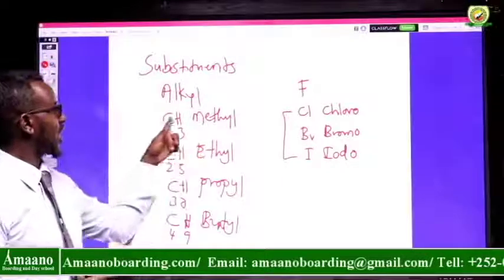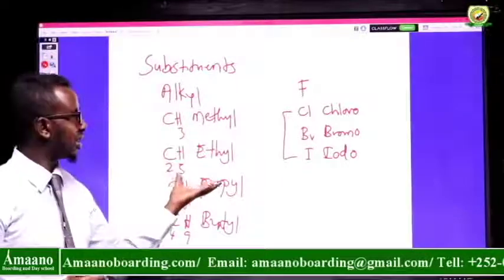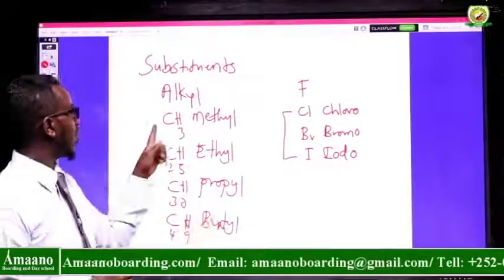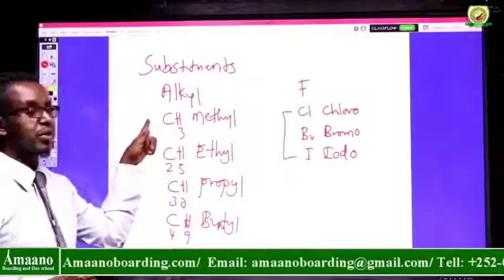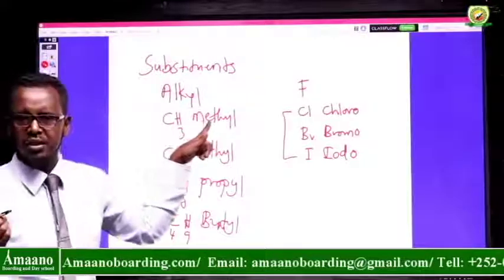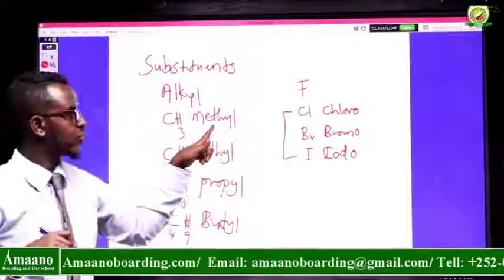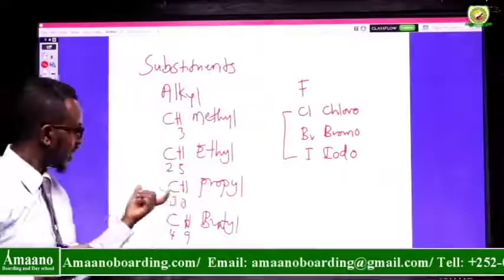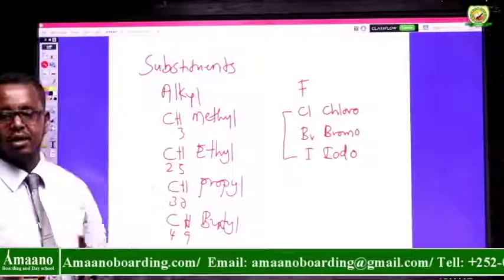What about alkyl groups? Alkyl groups behave in a similar way to these halogens. You have to mention which carbon the group is attached to. For example, if a methyl group is attached to carbon number 5, you say 5-methyl, 3-ethyl, 6-propyl, whatever.